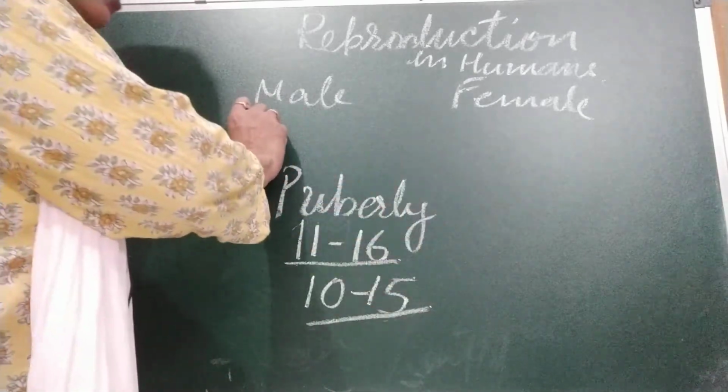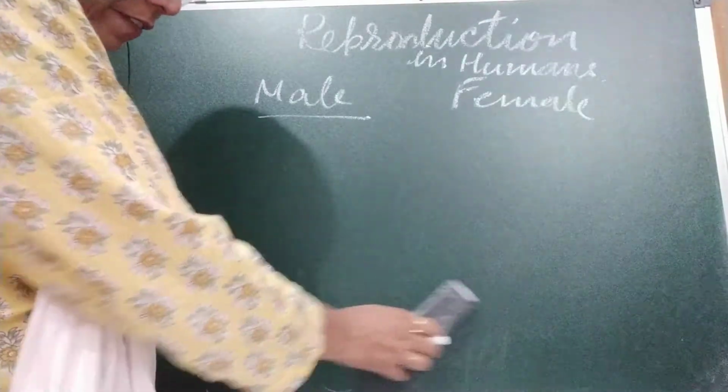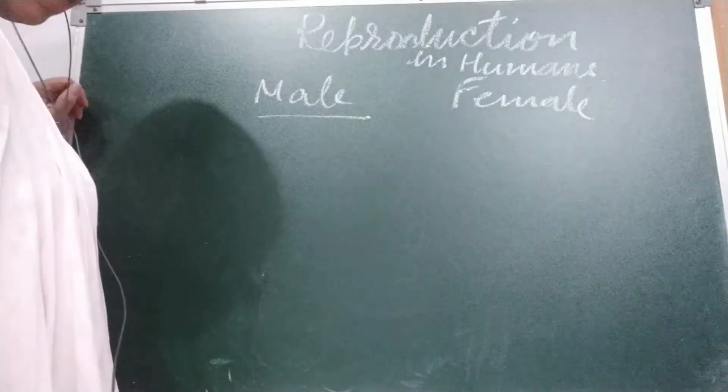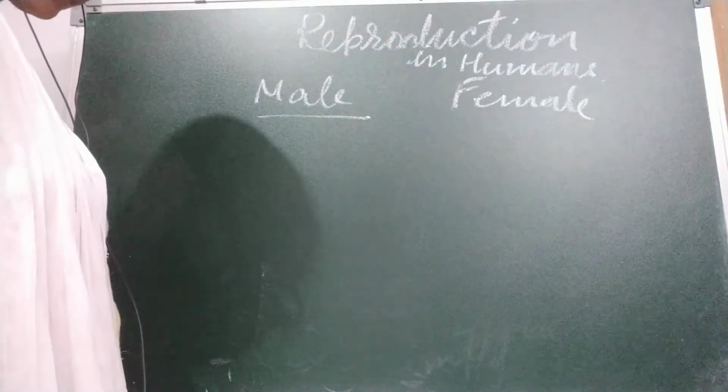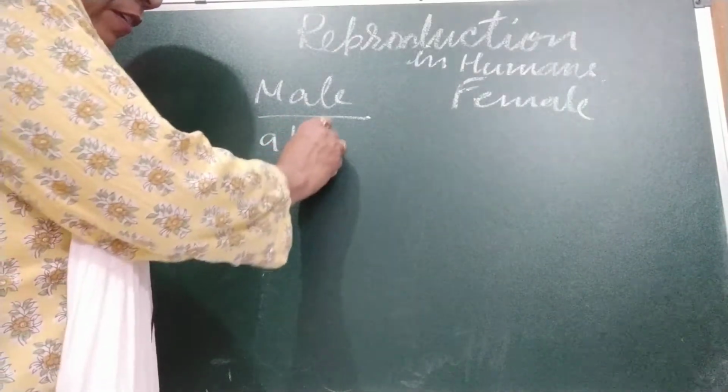Now come to the male reproductive organs, the reproductive system. In males, the reproductive organs are a pair of testes.